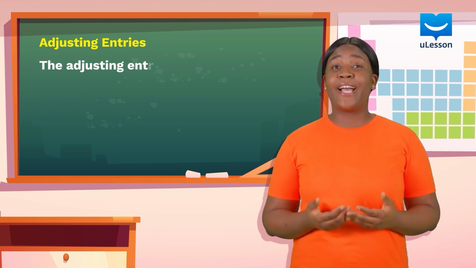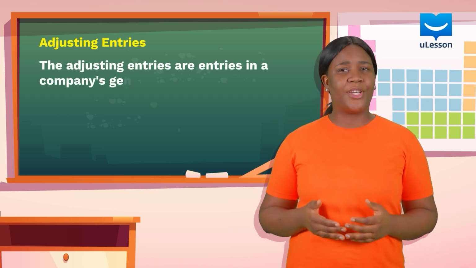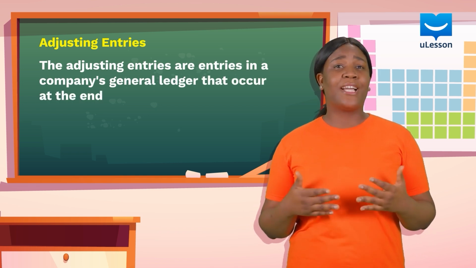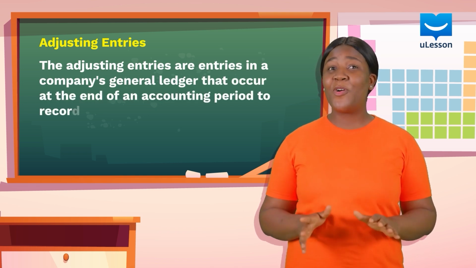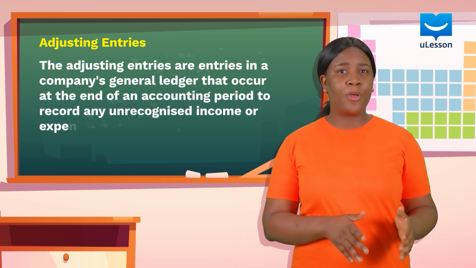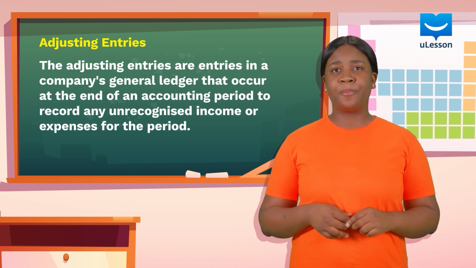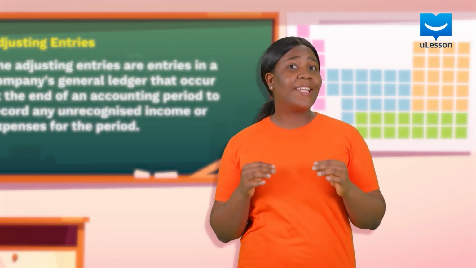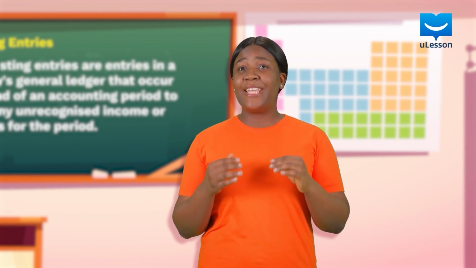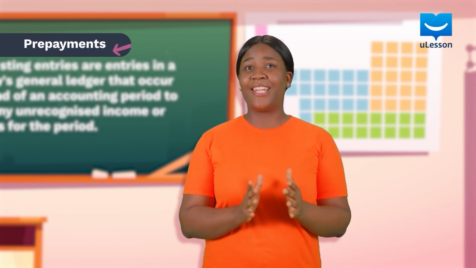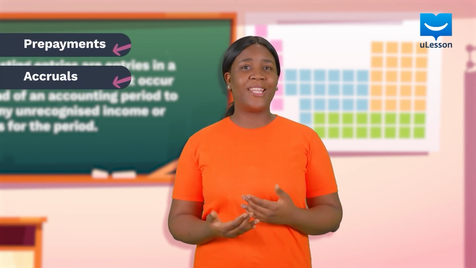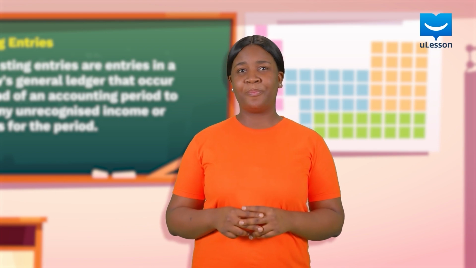The adjusting entries are entries in the company's general ledger that occur at the end of an accounting period to record any unrecognized income or expenses for the year. The adjusting entries are divided into prepayment and accruals, which we'll be looking at in future lessons.